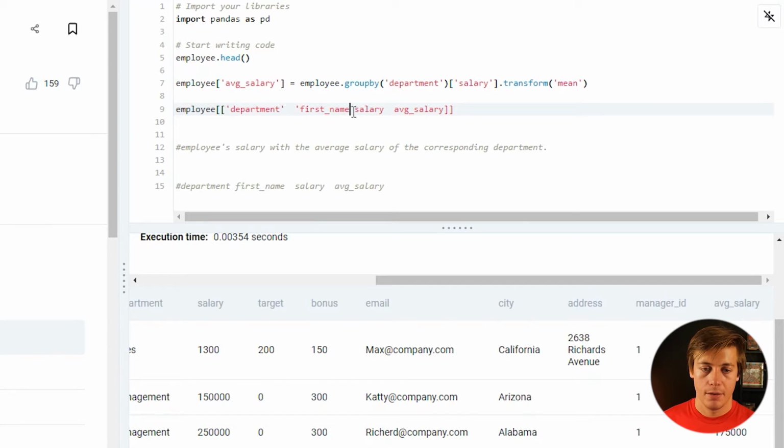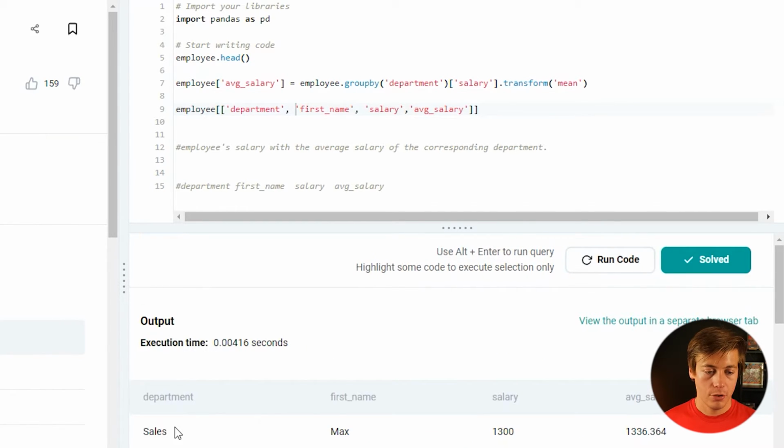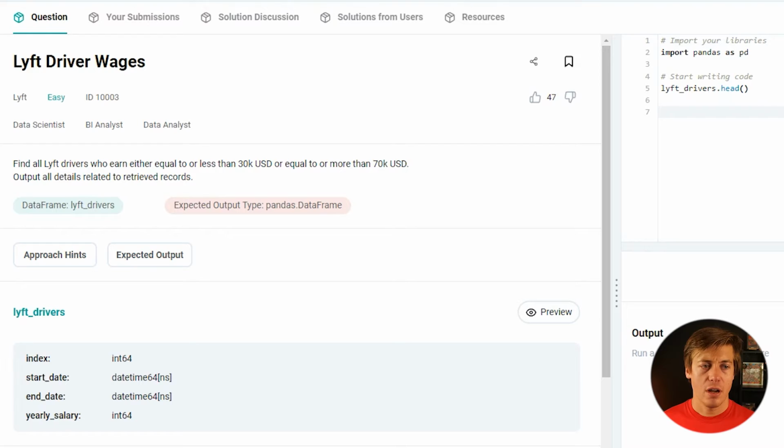So I think these single quotes sometimes take longer than writing out the actual query, and put our commas. Although this one we had to think about a little bit, but regardless, it has been solved. Well, assuming this works. Run code, sales, max, 1300, 1336, 175, 175, 1336. That's correct. So now we're on Lyft.